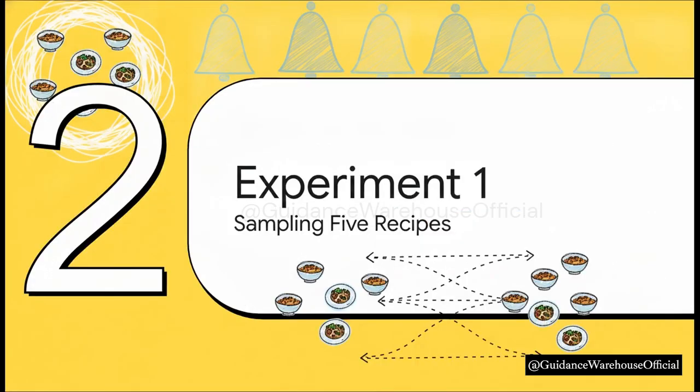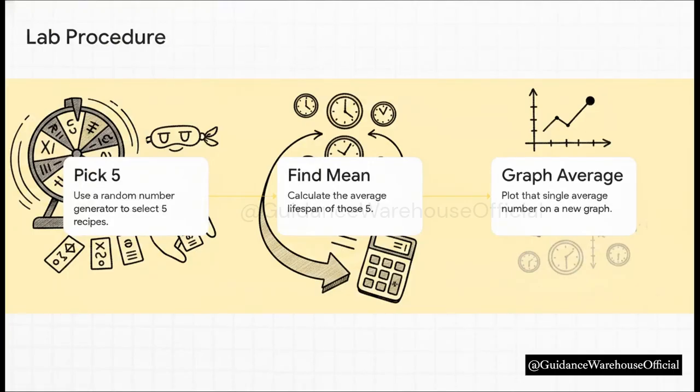Section 2, Experiment 1, Sampling 5 at a time. Okay, instead of looking at individual recipes, let's group them up. Here is our lab procedure. Step 1, we use a random number generator to basically blindfold ourselves and blindly pick 5 recipes from the pile. Step 2, we add up their lifespans and calculate the mean, the average, of just those 5. And step 3, we plot that single average number on a brand new graph. And then, we just repeat that process over and over again.